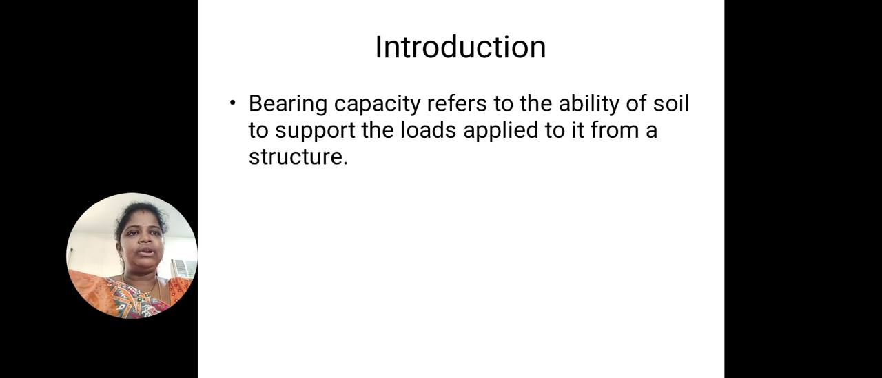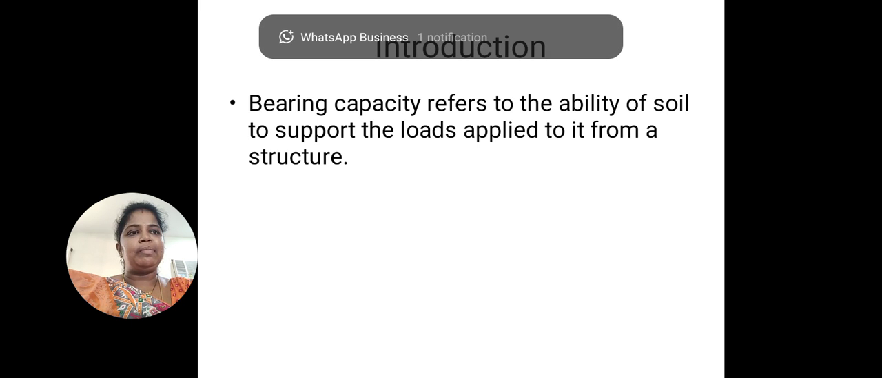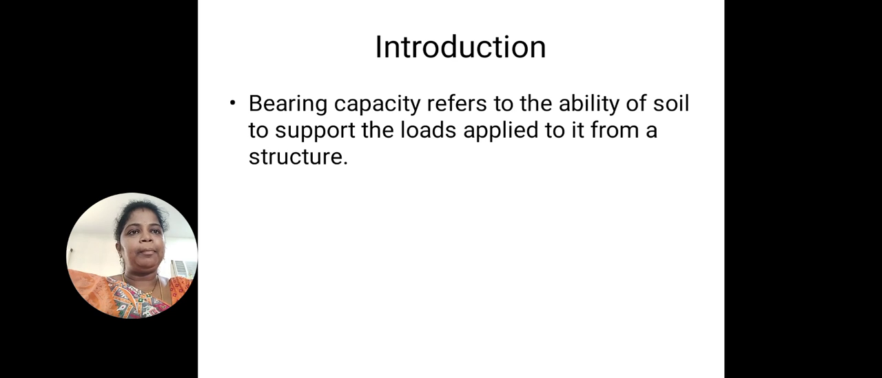So already we know that the structure we construct above the soil is called the superstructure, and the structure below the soil is called the substructure. So the soil plays a very important role in the construction. The main purpose of knowing the bearing capacity of soil is whether it has sufficient strength, whether the soil has the ability to support the loads that are coming from the superstructure.